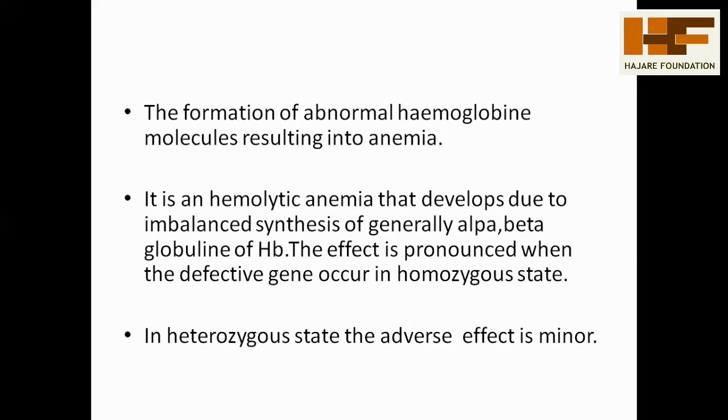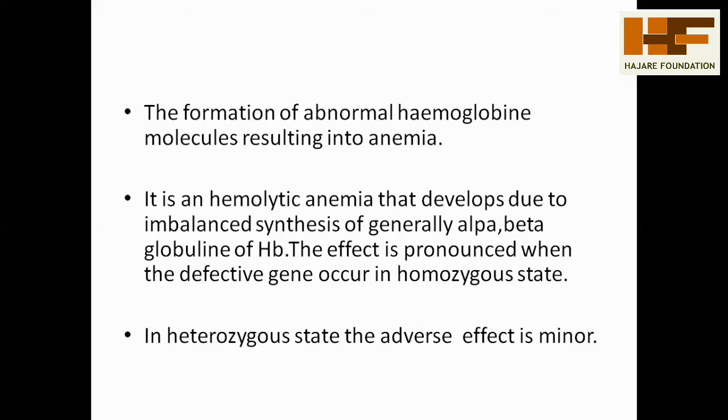Hemolytic means blood, and anemia means the blood concentration is less in this person. It develops due to the imbalanced synthesis of alpha and beta globulin of the Hb. Why is it called hemolytic anemia? Because alpha and beta globulin are synthesized in lower concentration, hence it shows an imbalance in the Hb.